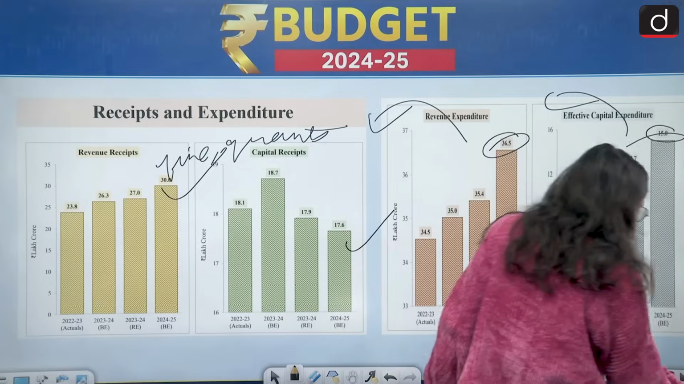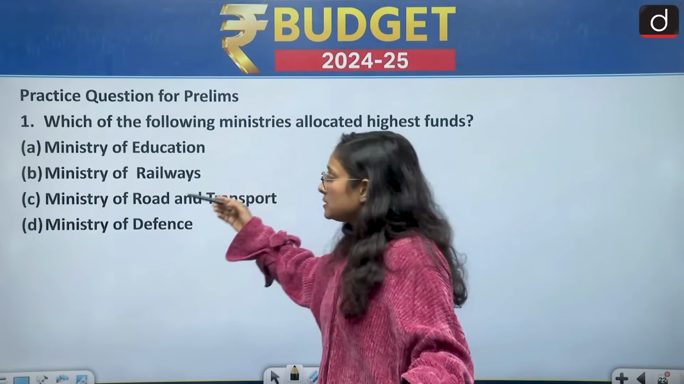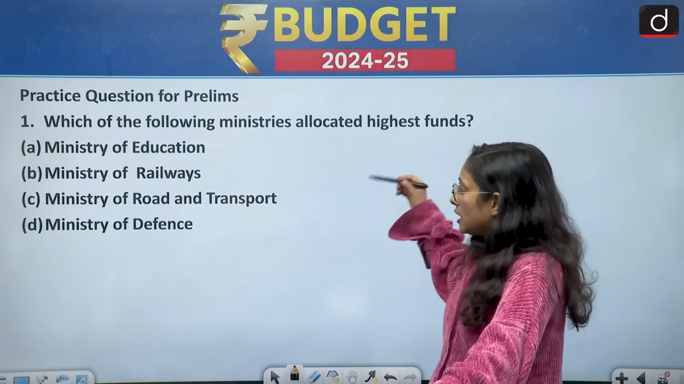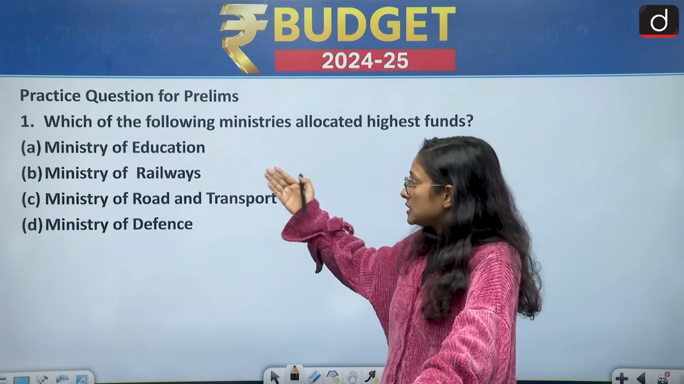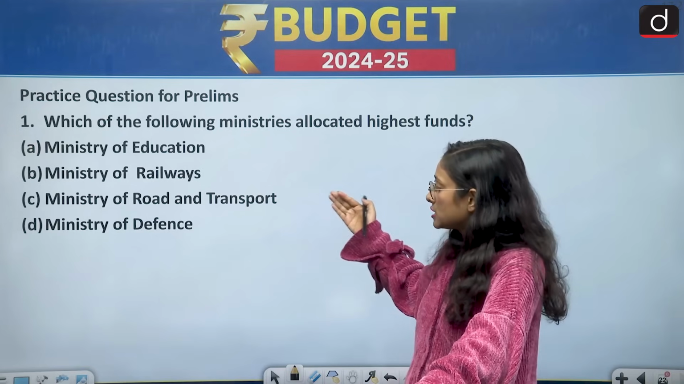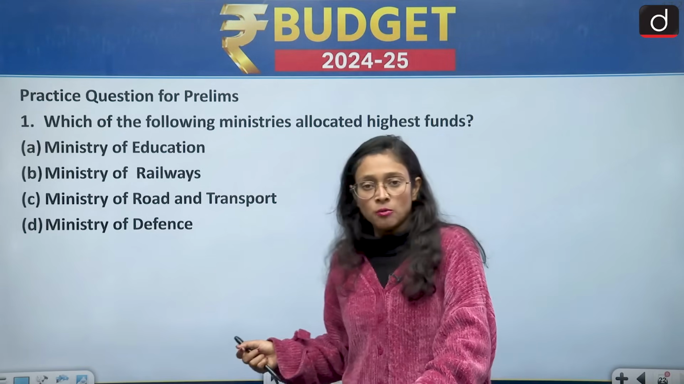We also have a prelims practice question. The question is: which of the following ministries has been allocated the highest fund? The first is Ministry of Education, second is Ministry of Railways, third is Ministry of Road and Transport, and fourth is Ministry of Defense. So kindly answer in the comment section.